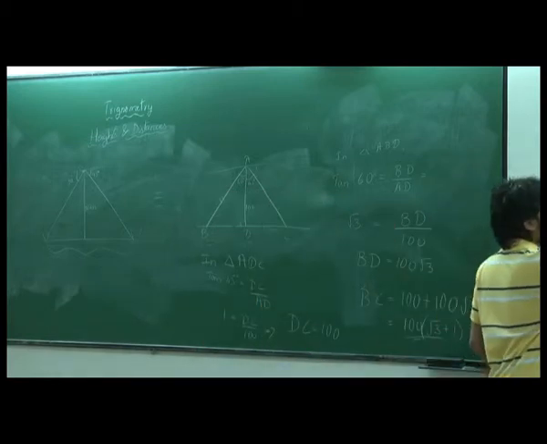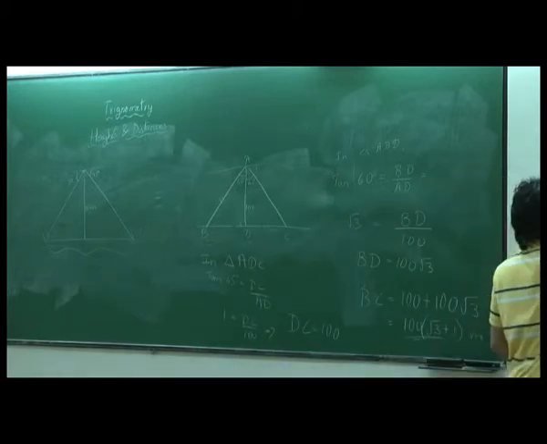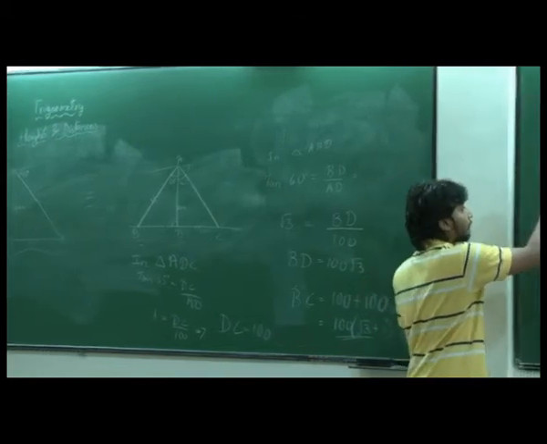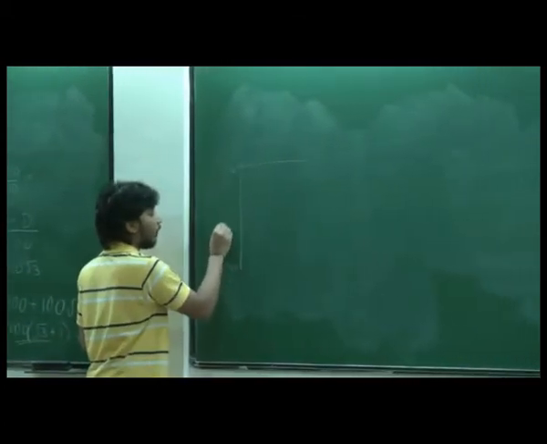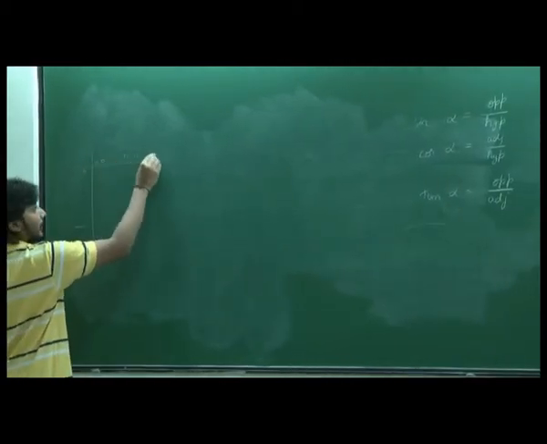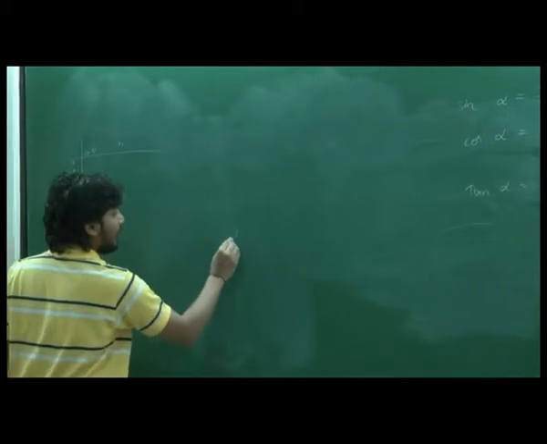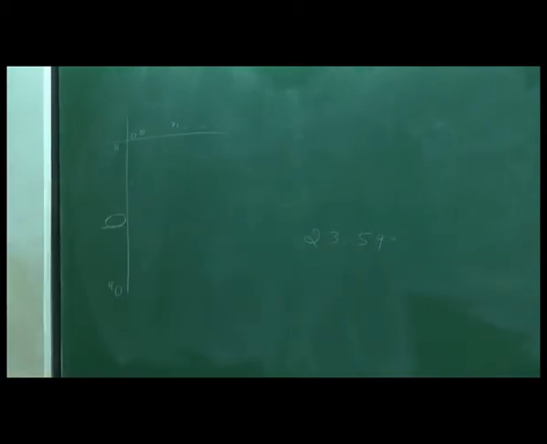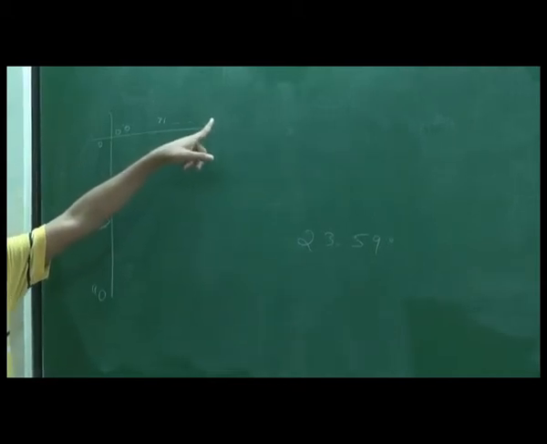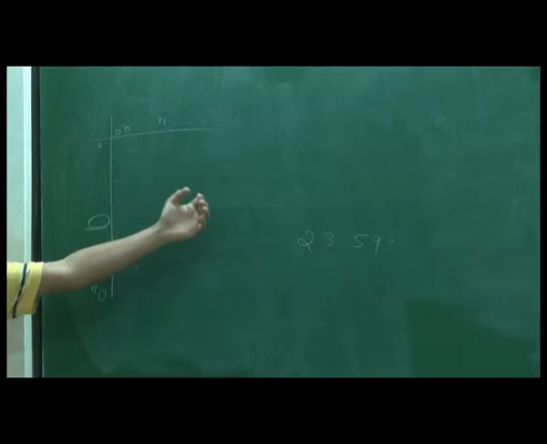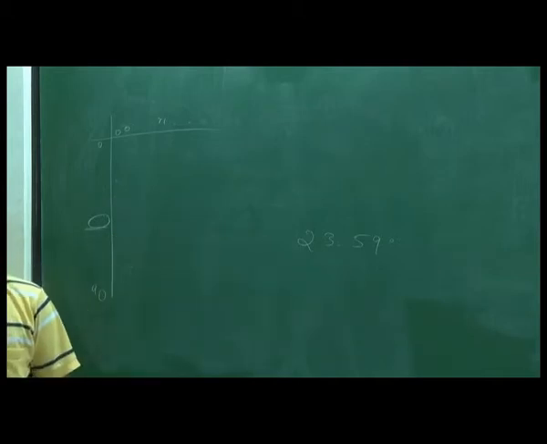There will be tables, and here you look for the whole degree. So it will be from 0 to 90, whatever value you want, you look here, and here it will be 0, 0, 0, 1, etc. So if you want to see 23.59 degrees, go to 23 here, go to 59 here, whatever is the value here is the sine of 23.59 degrees, okay?